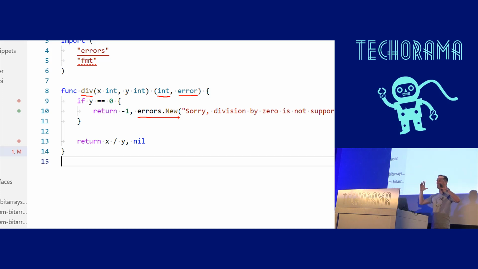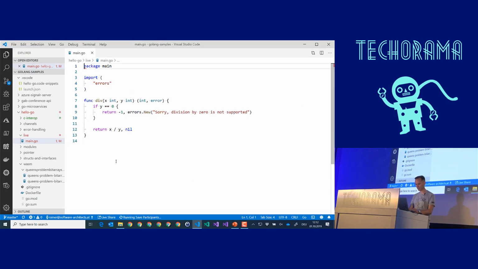You can have embedded errors, which you can unwrap later on, all the things that you are used to with exceptions. But there is no special base class like exception. There is no throw statement. You just return an error indicator as the last element of your function. If everything is okay, you return nil. Now, how do you handle such an error?